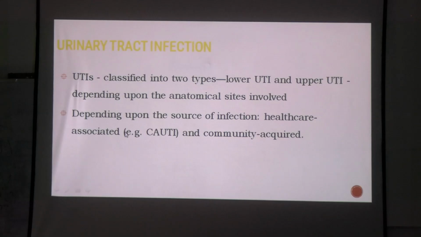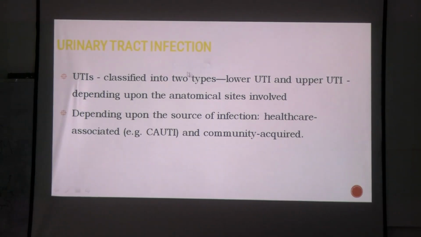After 48 hours, you can say that it is because of the catheterization. So we will term it as CAUTI, catheter associated urinary tract infection, which is a major healthcare associated infection out of all the HAIs we will study, right? So CAUTI is the most common one, okay?